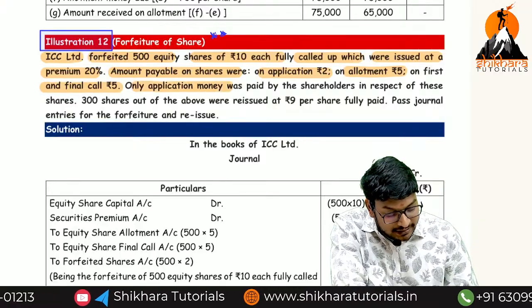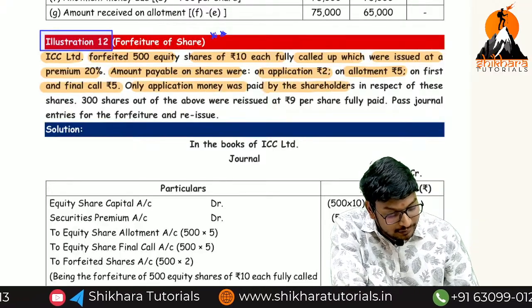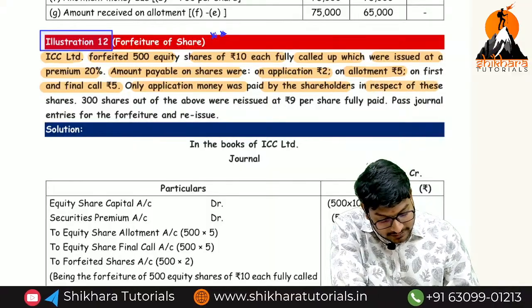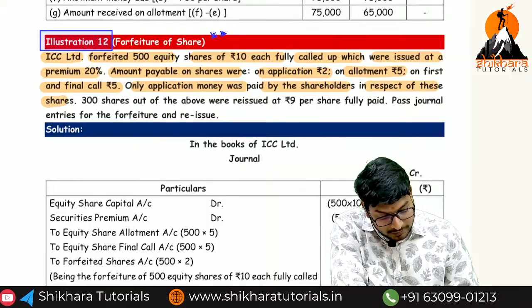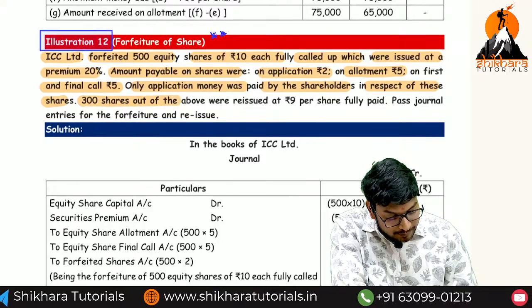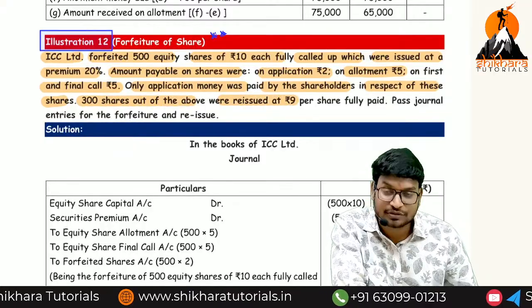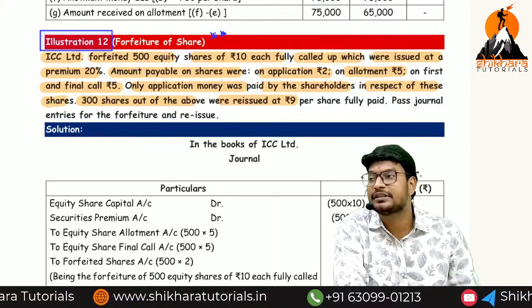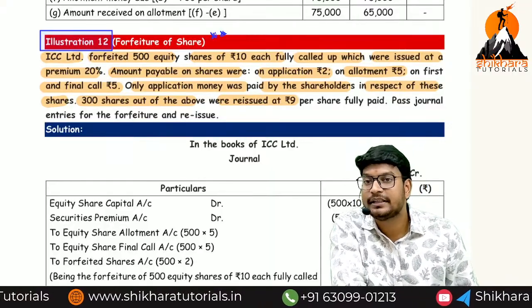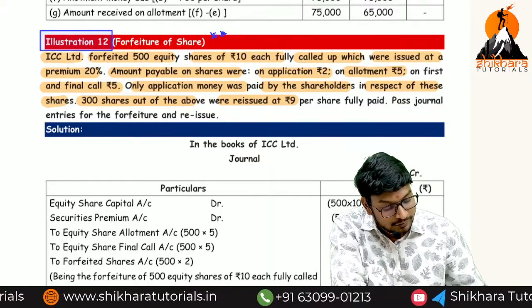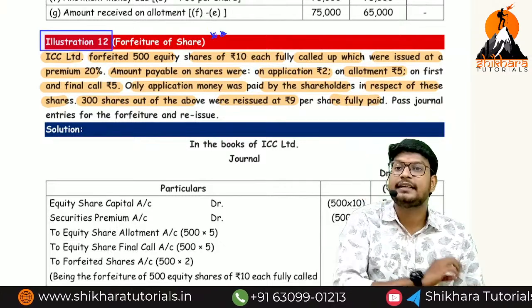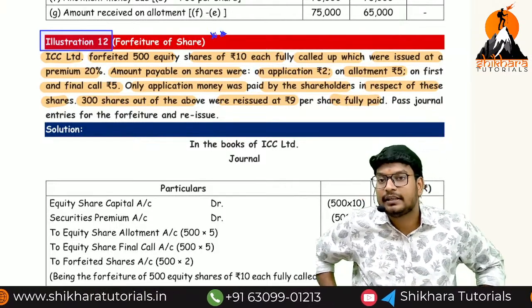Only application money was paid by the shareholders in respect of these shares. 300 shares out of the above were reissued at 9 rupees, that means reissued at a discount, fully paid up. Pass the journal entries. Directly they are asking about the forfeiture entry and reissue entry.